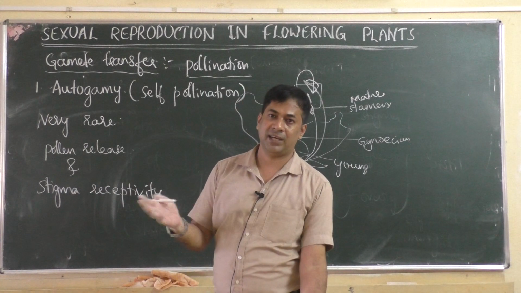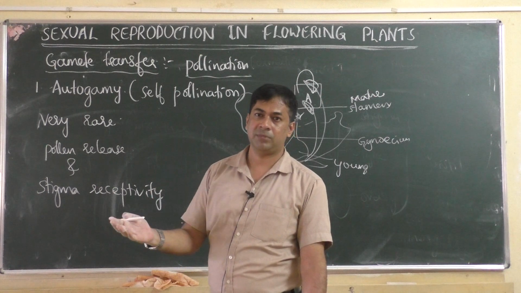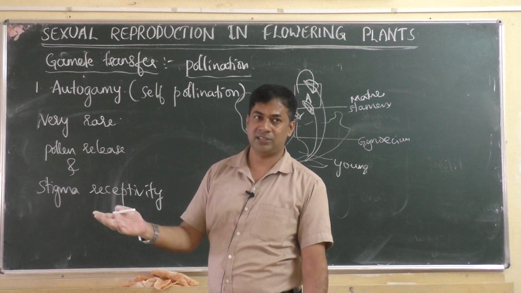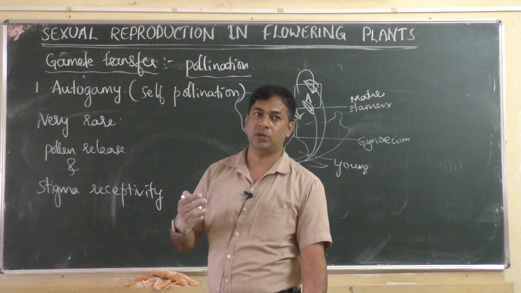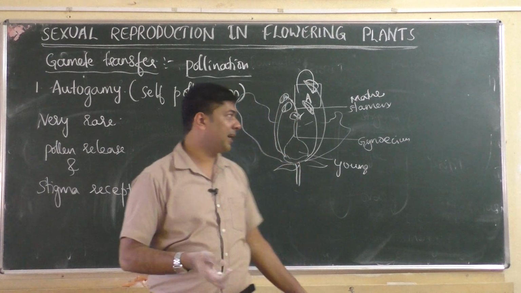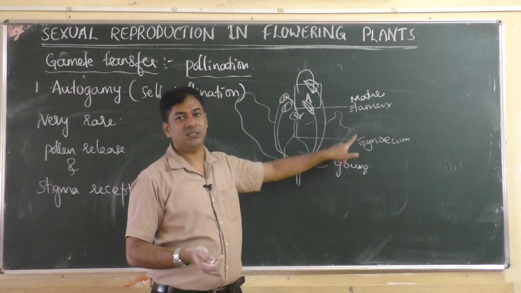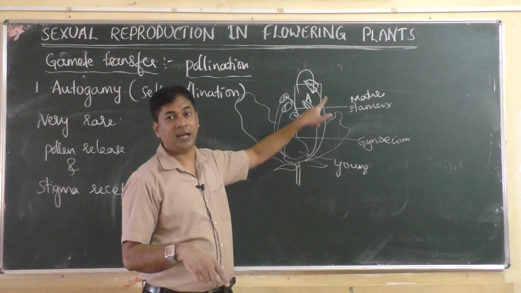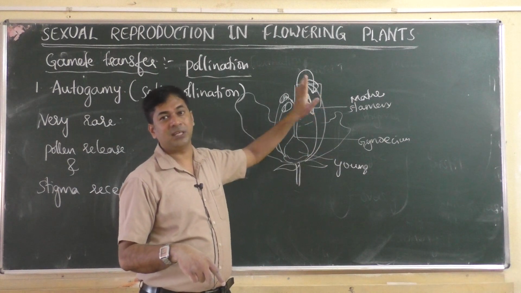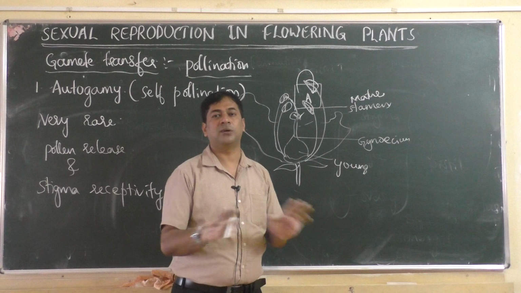Now if you think of marriage between them, the female is mature, but the male is still very young, just 10 years old. It is like that only. Now the anther is very young and the stigma is mature, or else the reverse, the stigma is young and the anther is mature. In both cases, self-pollination doesn't occur.